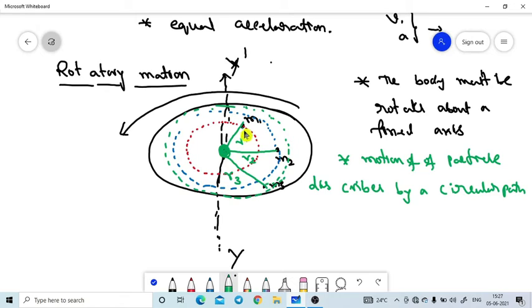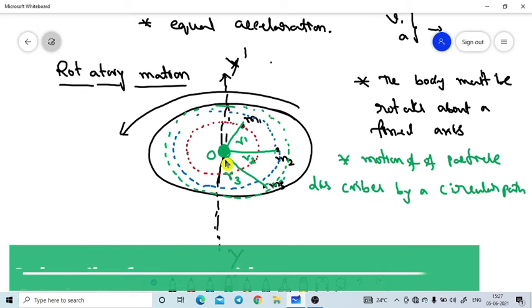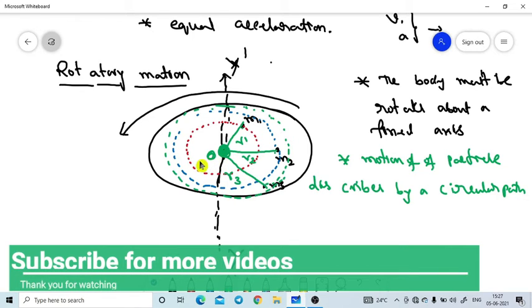See, this is the R1 circle, and the center of the circle is O. Let's assume it is O only. The R2 circle, the center of the circle is also O only. The R3 circle, the center of the circle is also O only. That means the path of these particles is circular. All the particles describe concentric circles. They are very, very important.